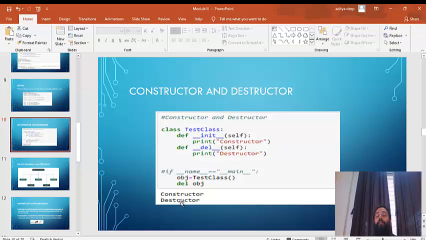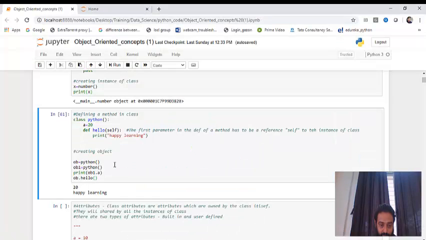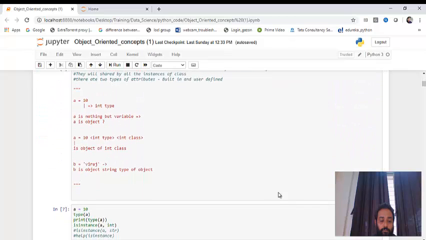So this is constructor and destructor, guys. Now let's see a few examples. Okay, you saw this. Here, what is this?